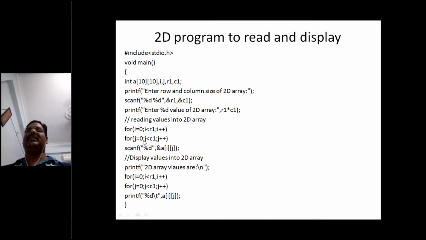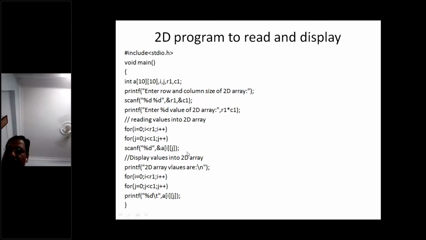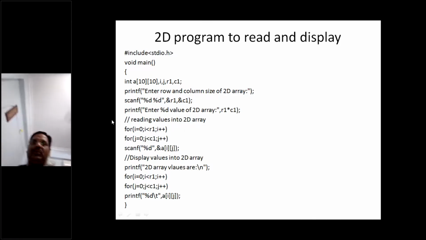Then check the condition: 1 is less than 2, true. Again coming to the inner for loop, what will happen? These two statements are going to be activated. So for j is equal to 0, again starting from 0, 0 is less than c1, so that is true. Then scanf %d a[1][0]. That means the first row is entered into the picture and we start entering the values. Like that, we can go on adding the values into the two-dimensional array.